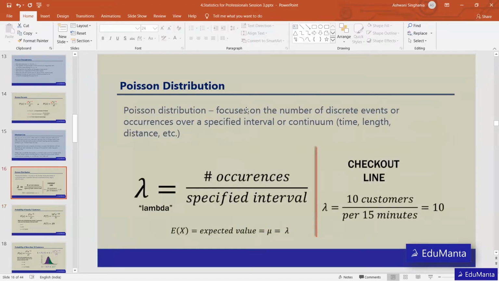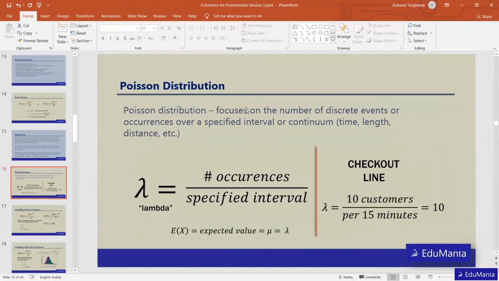So see, Poisson distribution we use when we have a certain interval of time or distance. We have already covered the time one. Let's say in terms of distance.